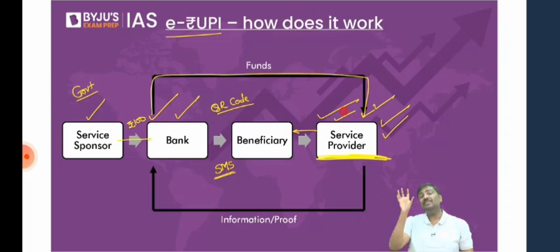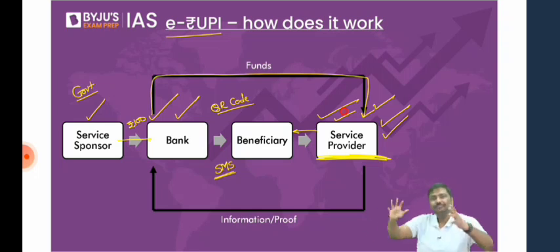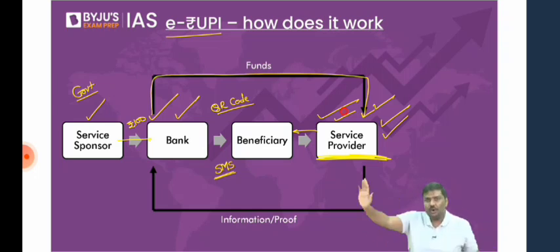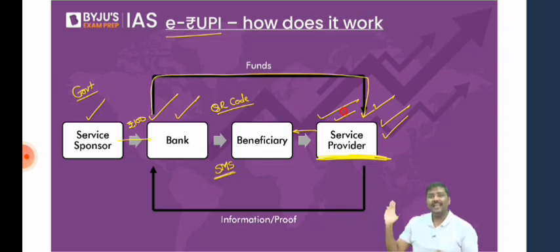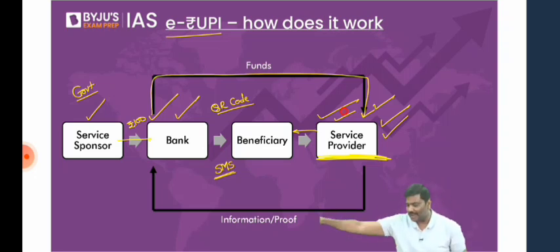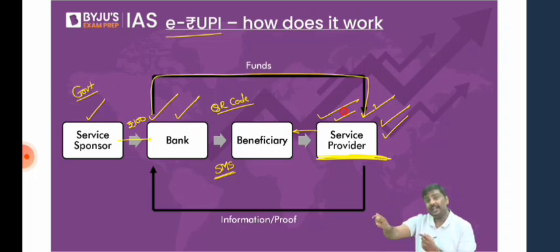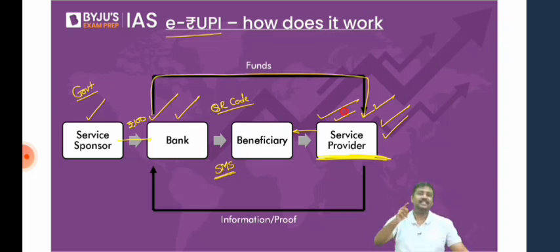Is there a scope of misuse of the cash? That is, the 100 rupees that was given to me earlier. Is there a scope of misuse of this 100 rupees now? Can I use it for anything else? Absolutely no. You cannot take the QR code, go to, let's say, a restaurant and order biryani. That will not be allowed. You cannot take a QR code, go to Inox and say I want to watch John Wick, give me one ticket. That will not be allowed. So what is allowed? You can take that QR code only to the medical shop, and only the medical shop owner will be able to scan it and give you the tablets or, let's say, medicines.